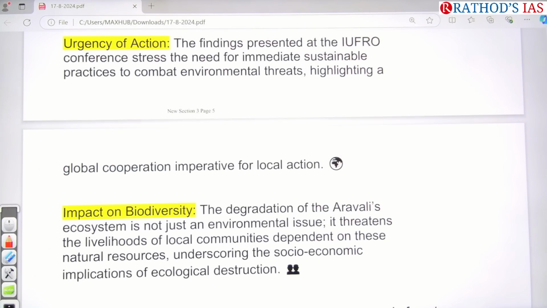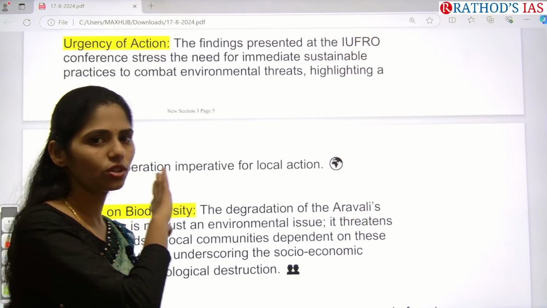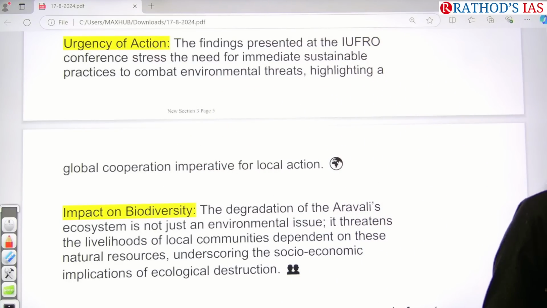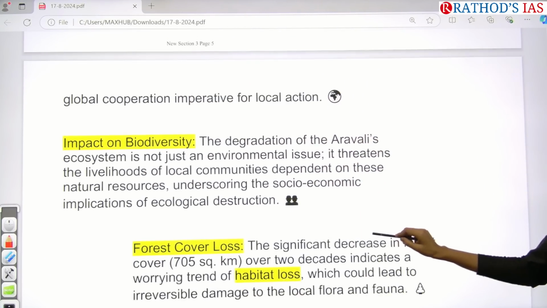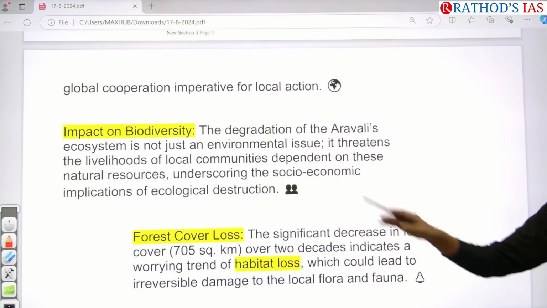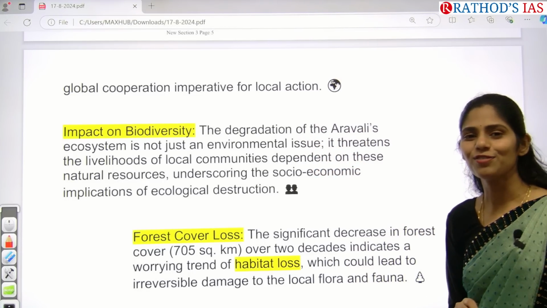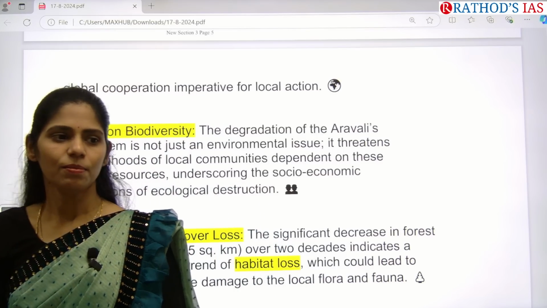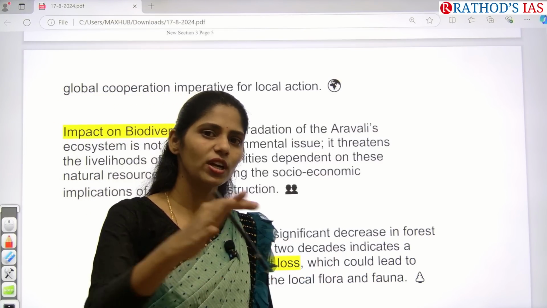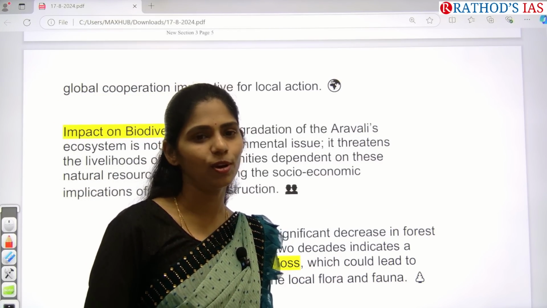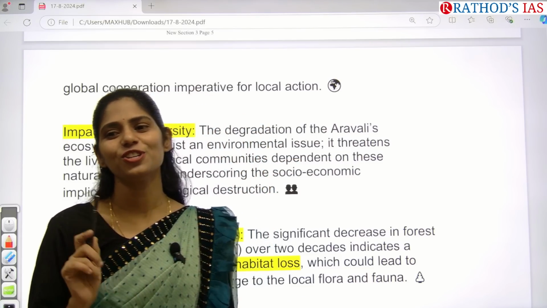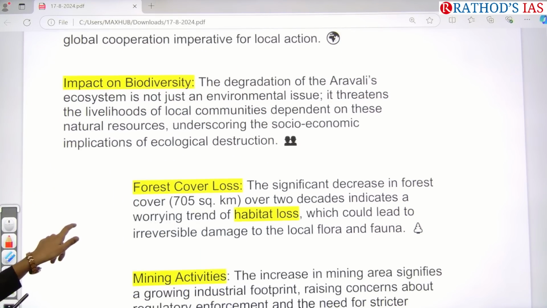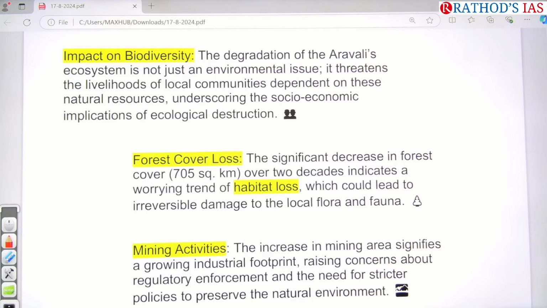And we even need global cooperation. That means we need cooperation from other countries also, and local communities need to participate. Next, because of these events there will be an impact on biodiversity, and you have to see which kind of flora and fauna we can see in these Aravalli ranges, because whenever we go from one region to another, flora and fauna also change. From that area you can get a question in your prelims. And next, because of this deforestation, obviously there is forest loss.